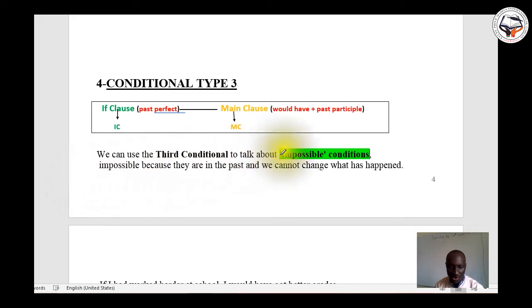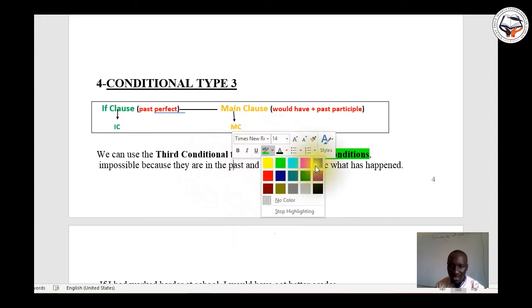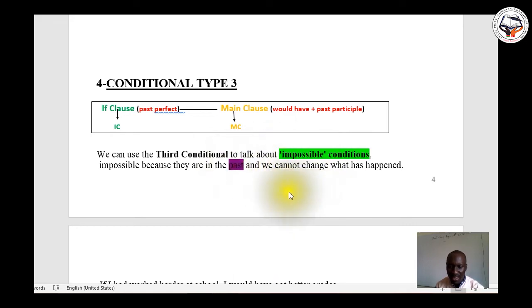Impossible conditions. Impossible because they are in the past. We are in the past, and we cannot change what had happened.